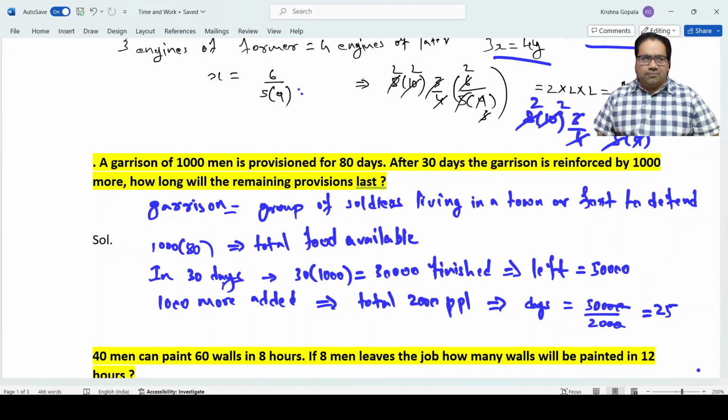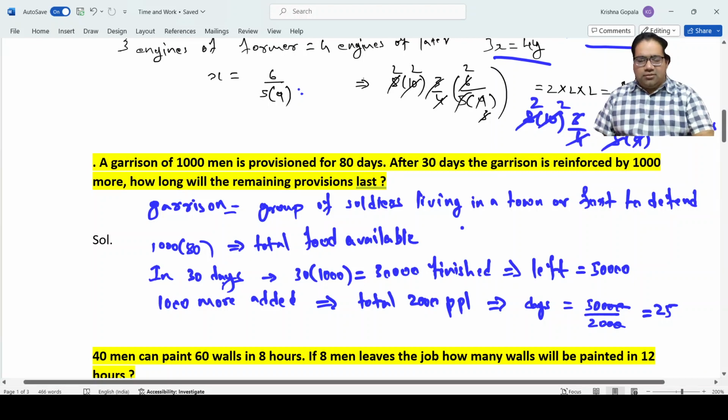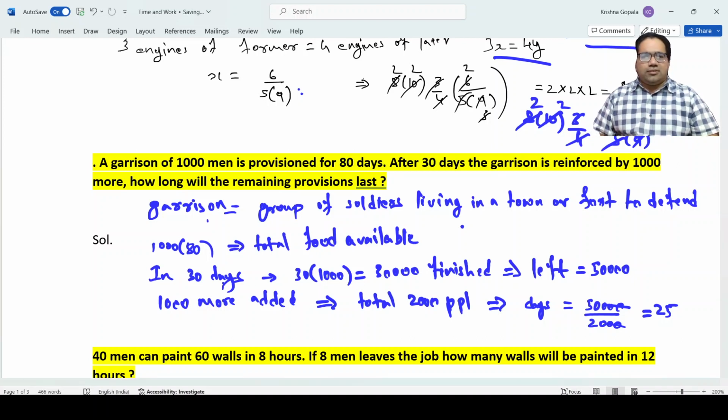That is called a garrison. Soldiers are kept at a lot of places. You see a lot of border force soldiers, etc. These are all called garrisons. Now, a garrison, this group of soldiers,